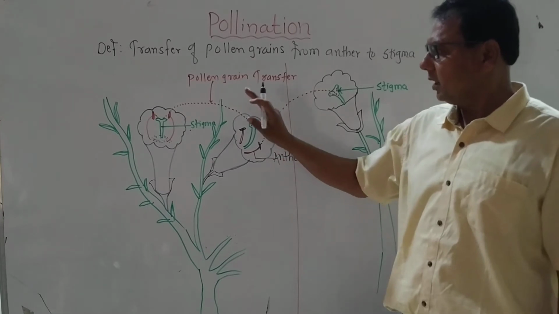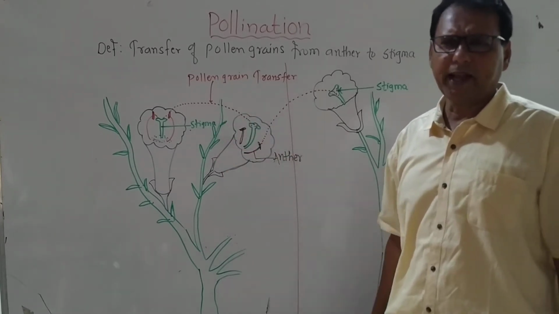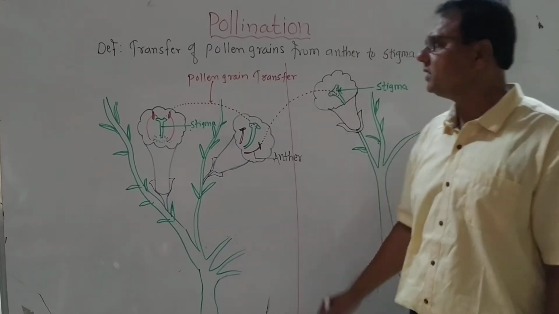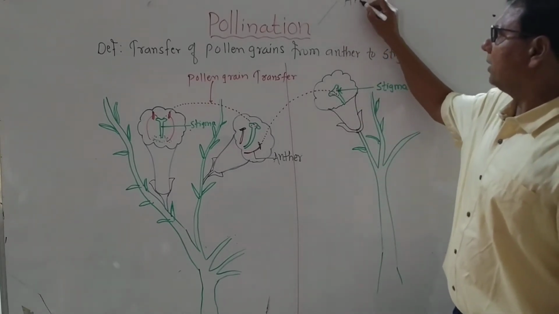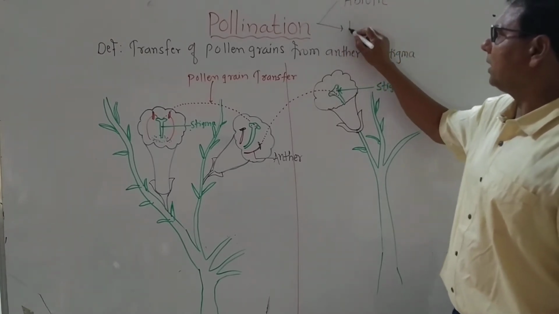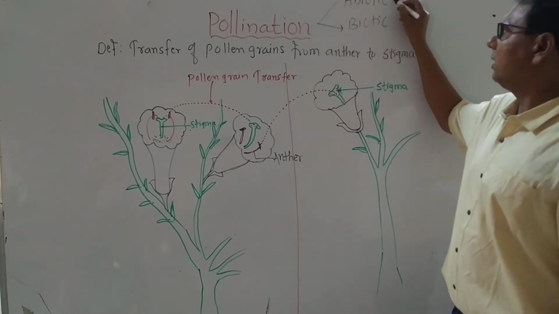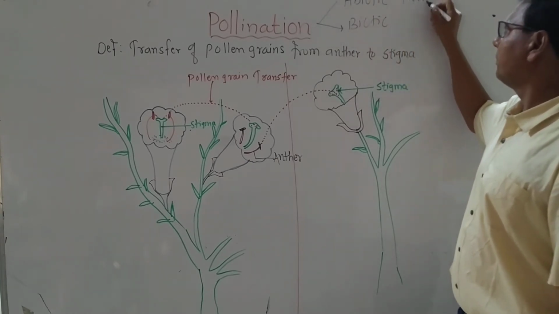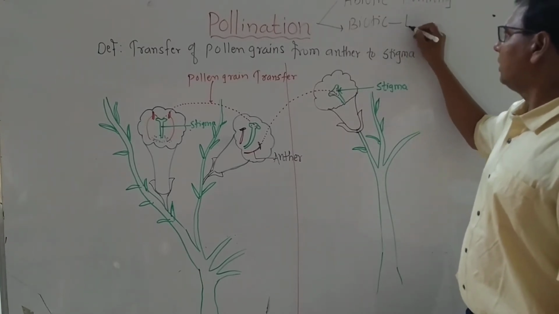Pollination requires a pollinating agency. What are the pollinating agencies? Pollinating agencies are abiotic and biotic. Abiotic, non-living. Biotic, living.